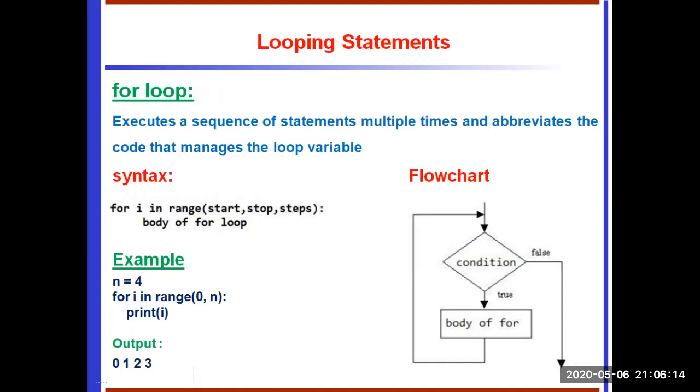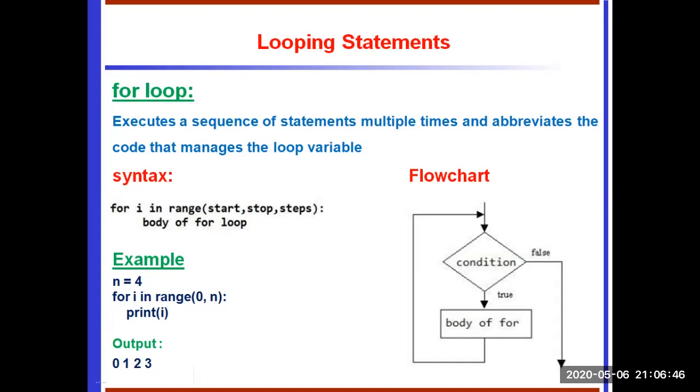The for loop in Python starts with the keyword for, followed by an arbitrary variable name, which holds its value in the following sequence of objects. See the syntax. In the for loop, for is a keyword, i is an arbitrary variable, in the range. How many times do we want this for loop to execute? That is the range. You will see this later. It ends with a colon. The statements we want to execute are put into an indent, which is called the body of the for loop. That is the syntax.